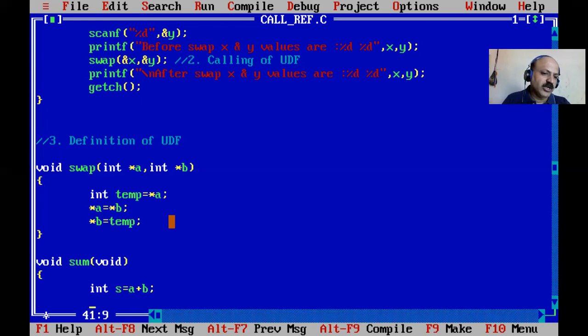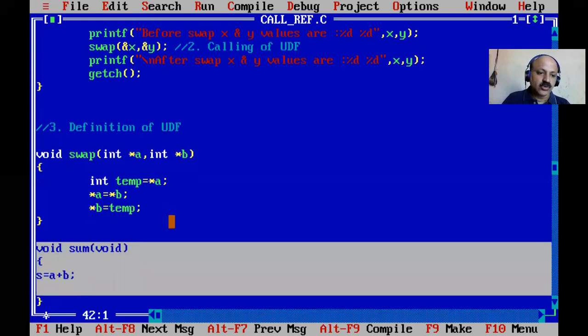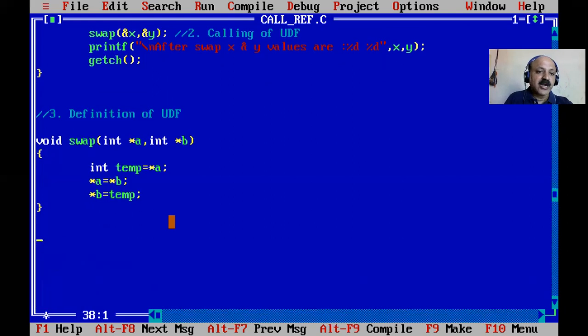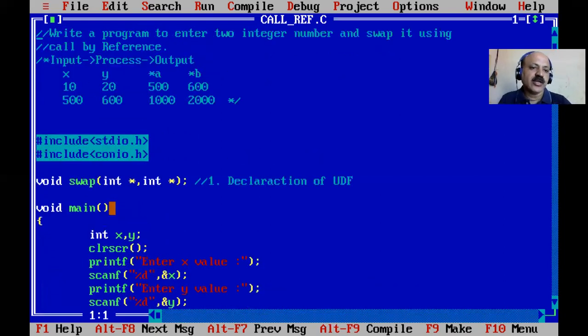So no argument, no return value. Here only the executable statement is required, while the declaration and return statements are optional. So one compulsory part in the header, the function name, and one part in the body, the executable statement. Now I think you can understand UDF.